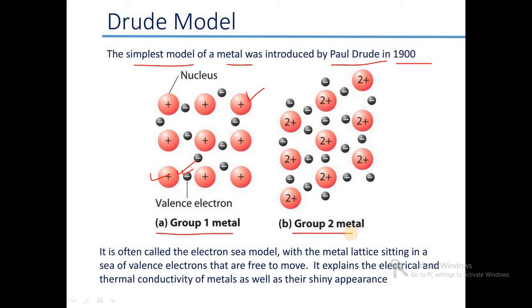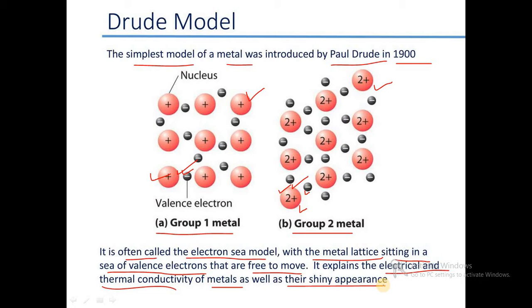In the case of group 2 metals, for example magnesium, this is a positively charged metal ion surrounded by two electrons, and here two electrons are moving from one metal ion to another. So electrons are moving from one position to another, but the positively charged metal ions have fixed positions. It is often called the electron sea model, with the metal lattice sitting in a sea of valence electrons that are free to move. It explains the electrical and thermal conductivity of metals as well as their shiny appearance.